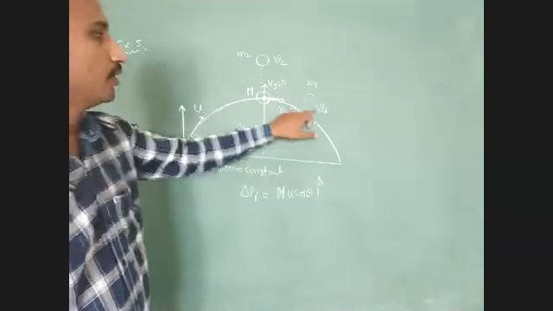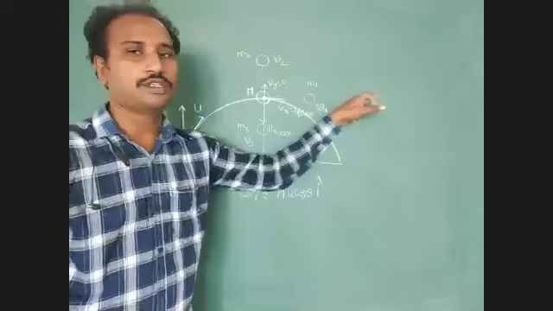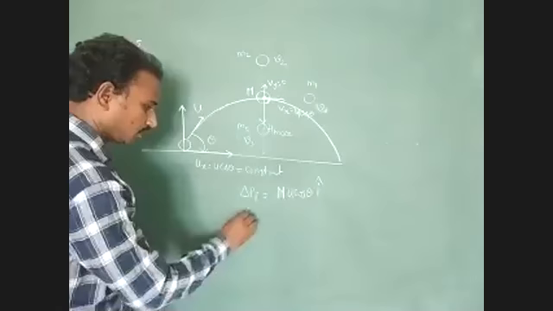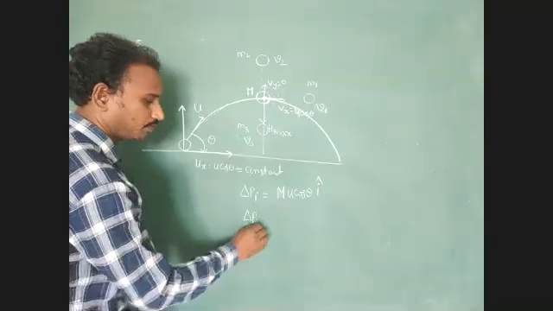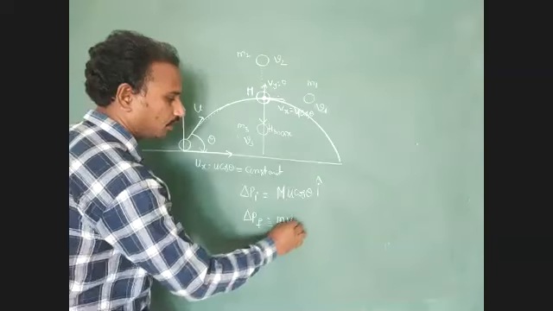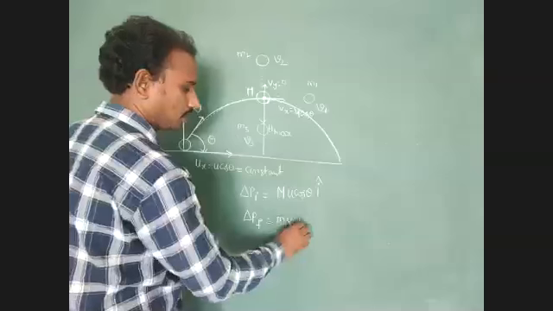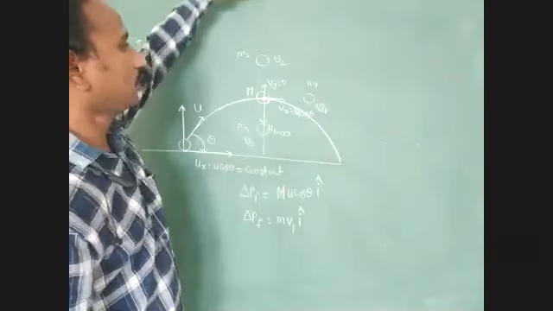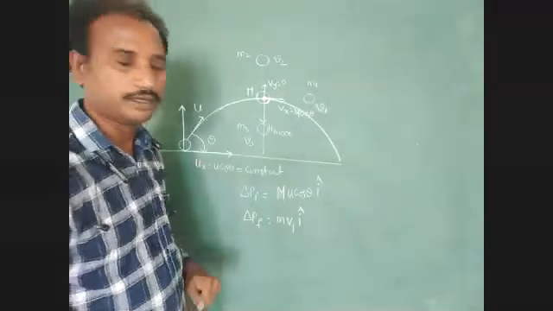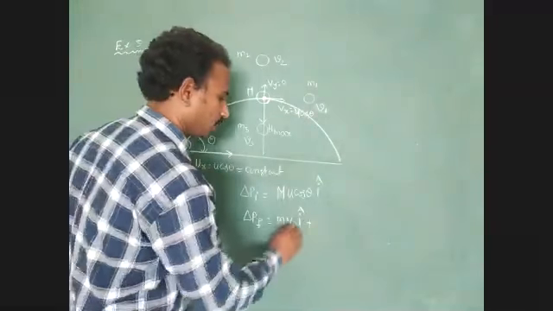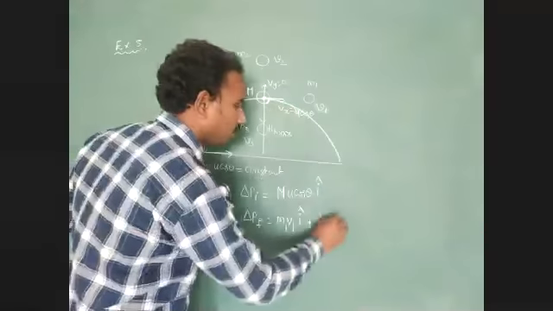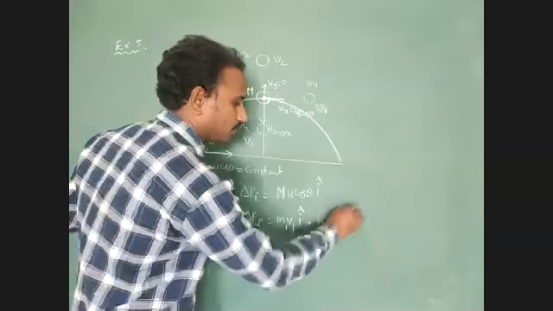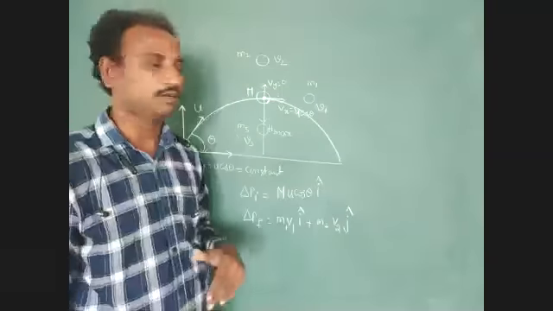M1 is moving in the positive x-axis direction, so the final momentum is M1 V1 i cap. The second fragment is moving vertically upward, so M2 V2 j cap.